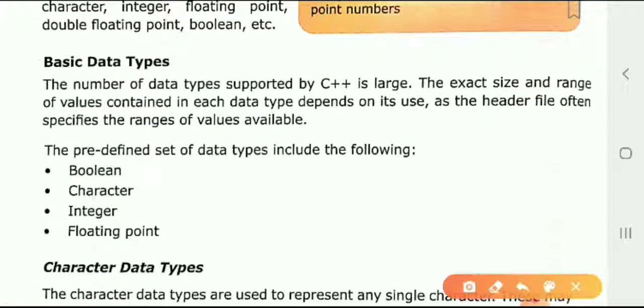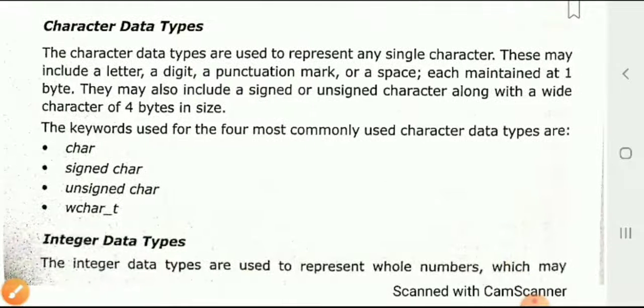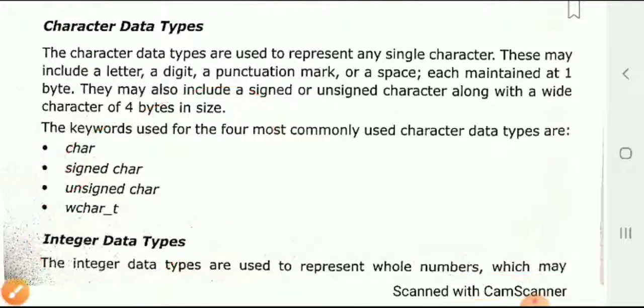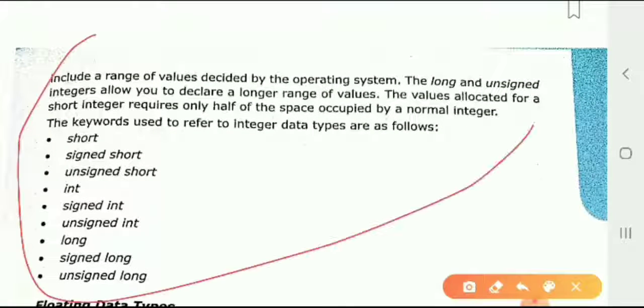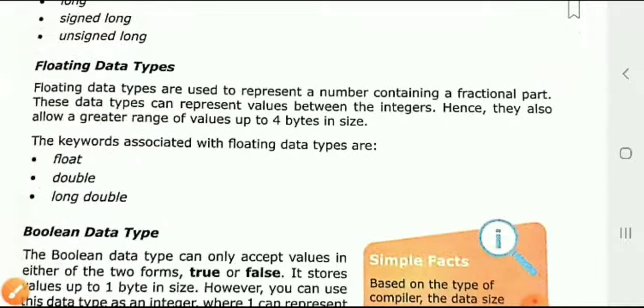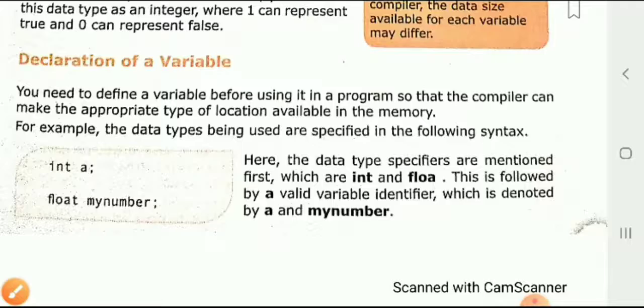There are four kinds of basic data types: boolean, character, integer and floating point. Look, you are seeing that the character data type has char, signed char, unsigned char, wchar, like that. So you have to read it once. If you have any confusion at any time, you can ask me. There are various integer types, short, unsigned, and so on. These are specializations of the various data types. You can see that float has different forms: float, double, long double, like that.